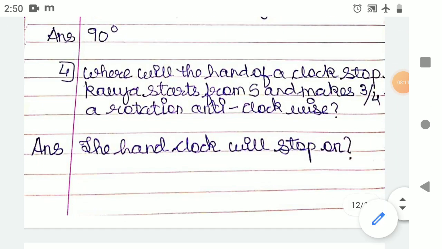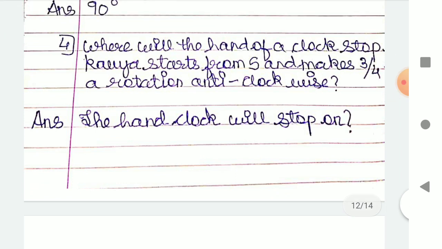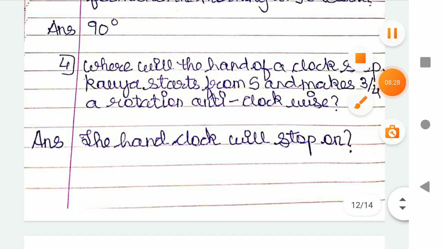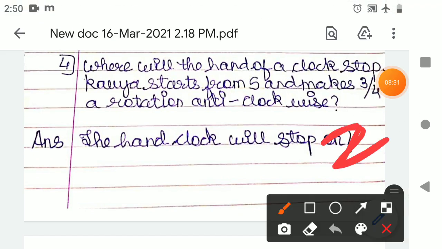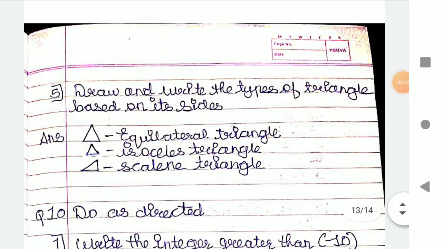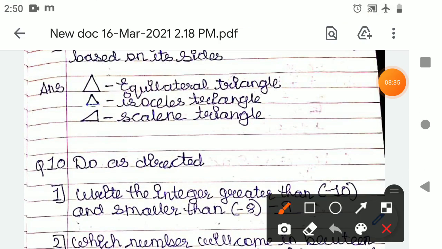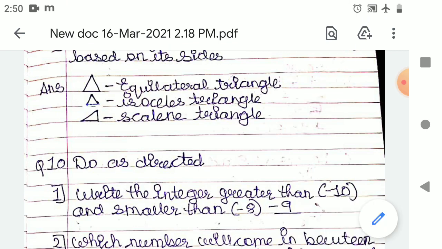Now where will the hand of the clock stop? If Kavya starts from 5 and makes a 3/4 rotation, it will stop at 2. So the answer is 2. It is not written properly. The answer is 2, it will stop on 2. Now equilateral triangle has all sides equal, isosceles triangle has 2 sides equal, and scalene triangle has no sides equal.